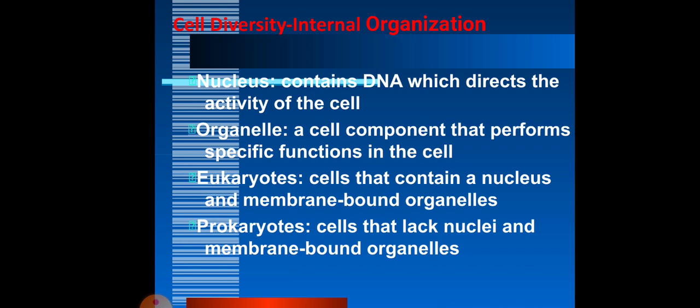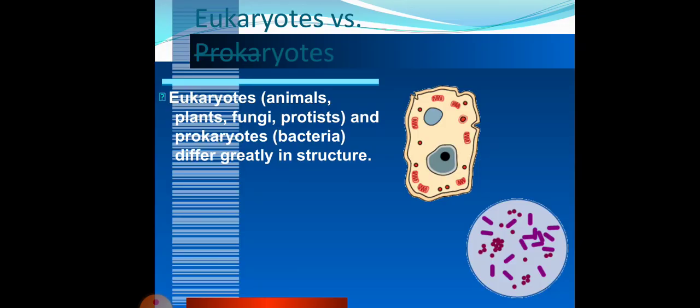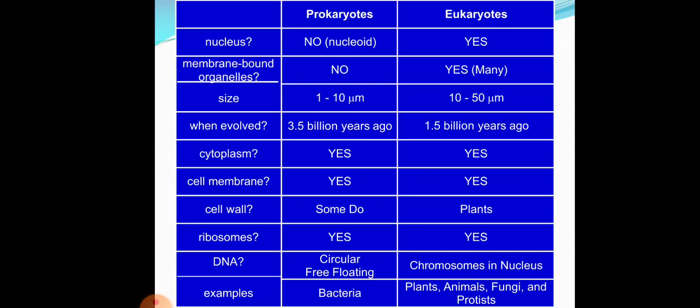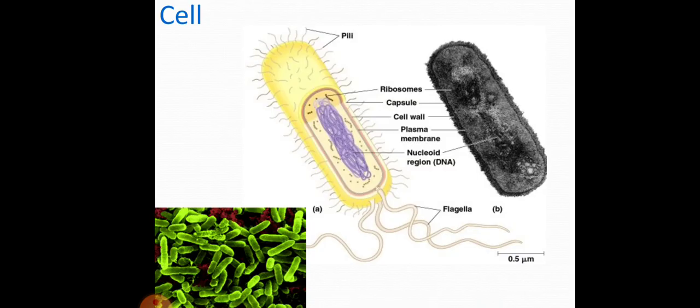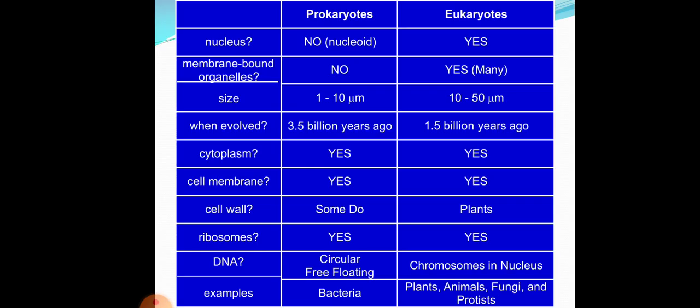Eukaryotes are the cells that contain a nucleus and membrane-bound organelles. Prokaryotes are the cells that lack nuclei and membrane-bound organelles. So, eukaryotes versus prokaryotes: the eukaryotes are the animals, plants, fungi, and protists, and the prokaryotes are the bacteria. They differ greatly in structure. So this is the cell of a prokaryotic organism, that is, a bacteria.